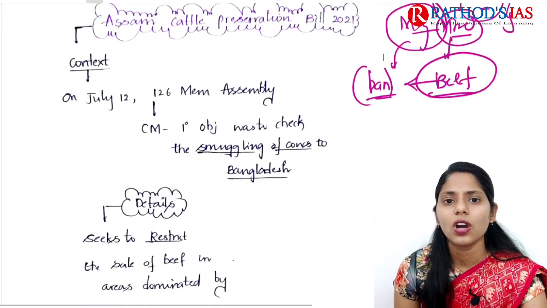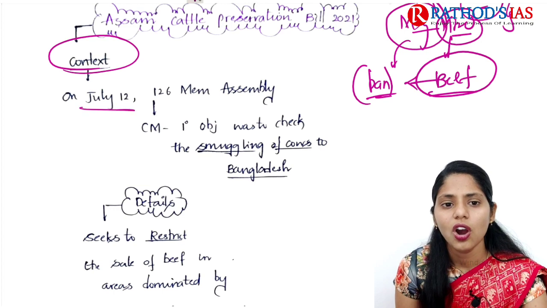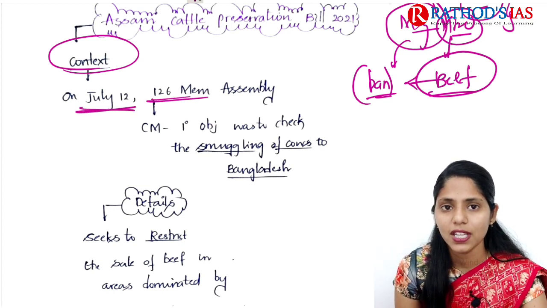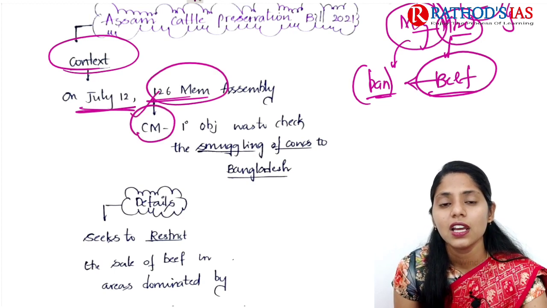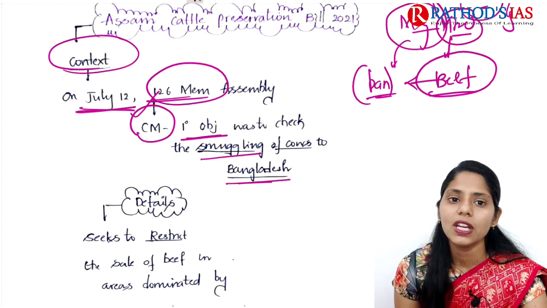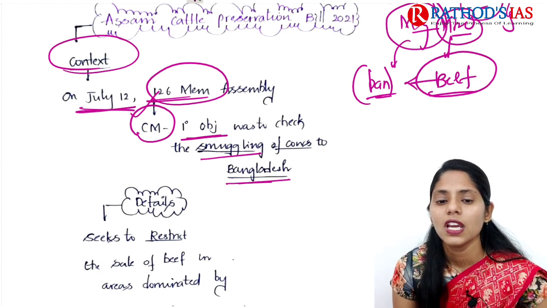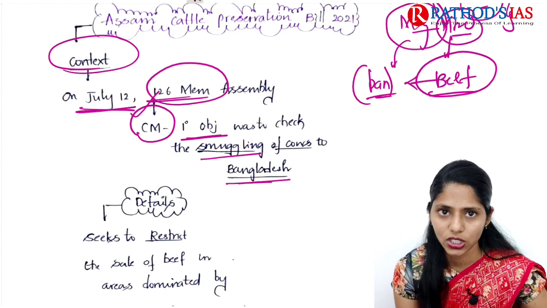Now let us talk about the context. On July 12th, in the 126-member assembly, the Chief Minister of Assam said the primary objective was to check smuggling of cows to Bangladesh. The primary objective of the Assam Cattle Preservation Bill 2021 is mainly to check smuggling of cows to Bangladesh.